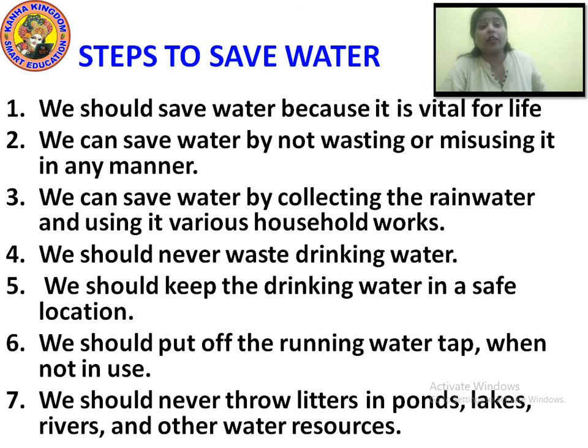Rainwater comes from the sky. Groundwater is present at ground level: rivers, lakes, ponds, they are all present on the ground. Underground water we take up with the help of tube wells or pump machines. These hand pumps and tube wells are used for public use to take underground water.